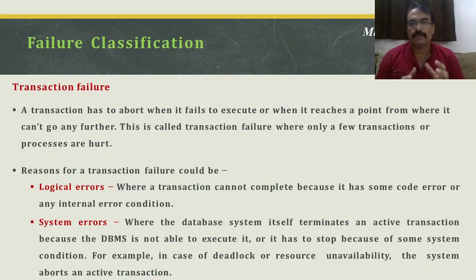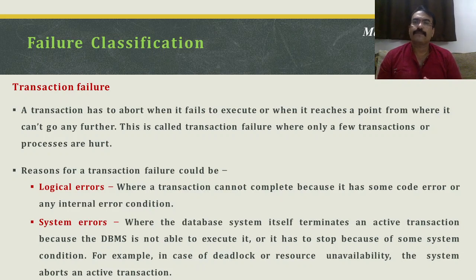Okay, so we'll see what types of failures may happen because of concurrent execution, and not necessarily concurrent execution. It is of course possible that a single transaction may also fail, and the database may need to be recovered. So what are the different types of failures which we may face?